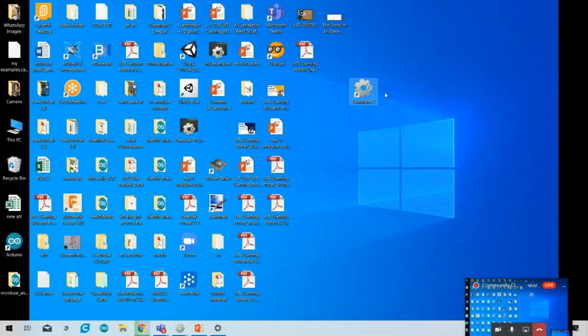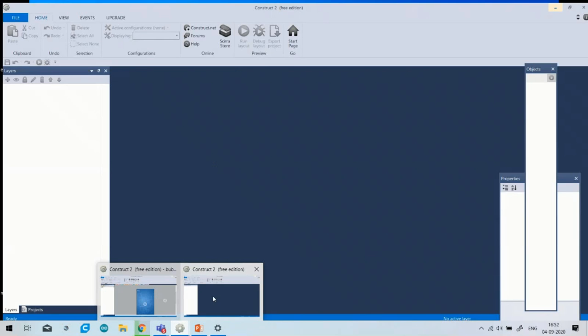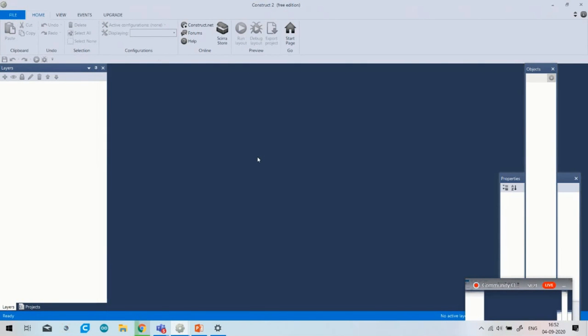This is the symbol of the Construct 2 software, meaning you just click on it and it will appear like this.